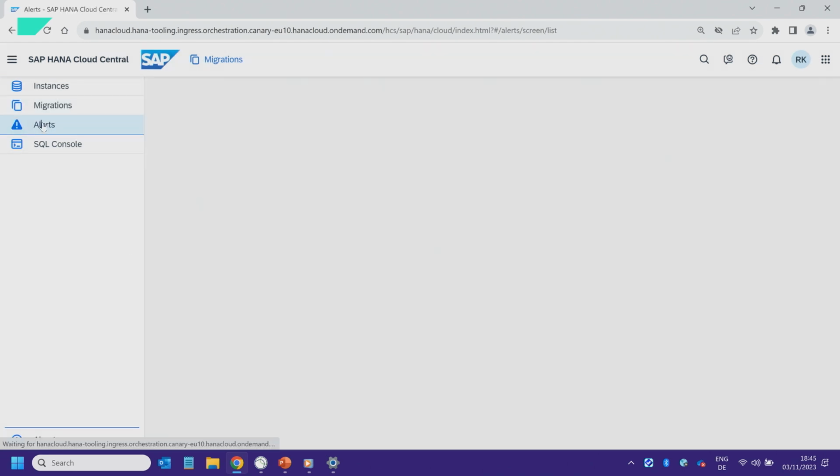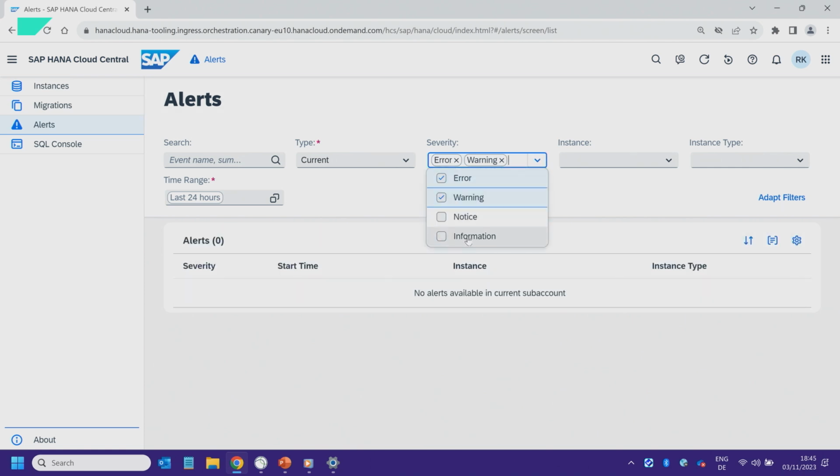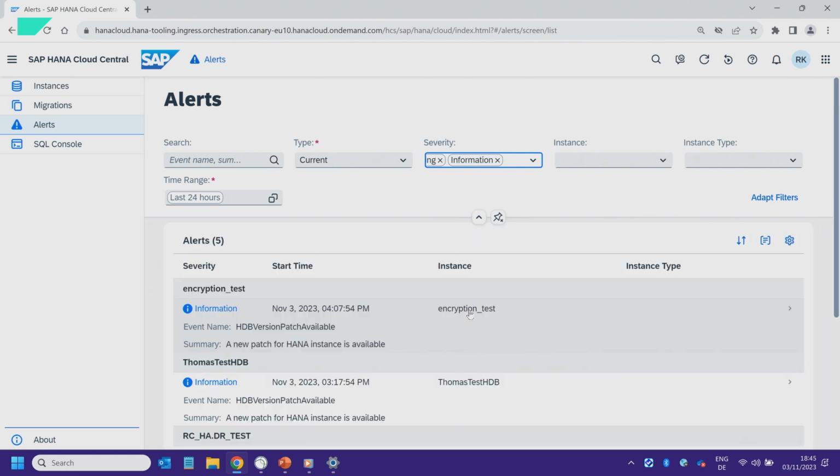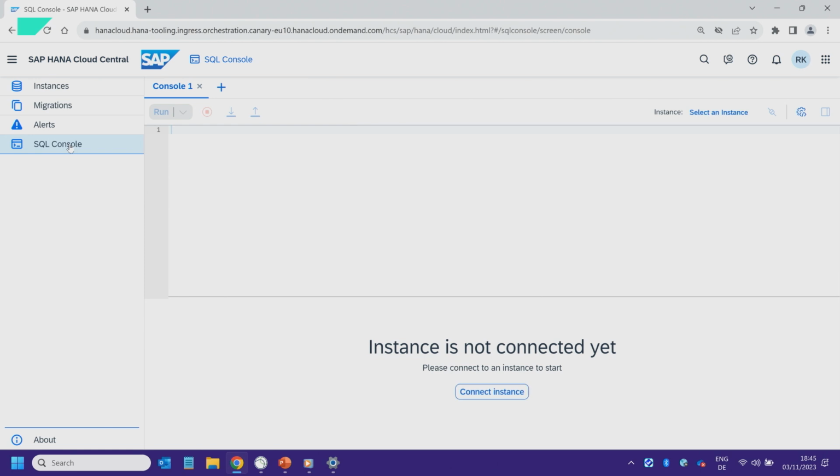The next one is alerts. And here you see no alerts. Okay, let me then say, are there any informations? And you will see there are some informations. I can now do some activities here. And it's really, really easy to handle across all these instances for HANA Cloud and the SQL console.